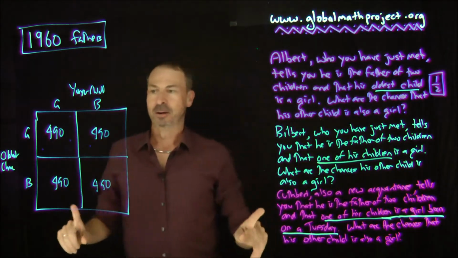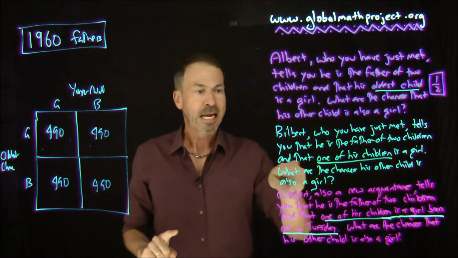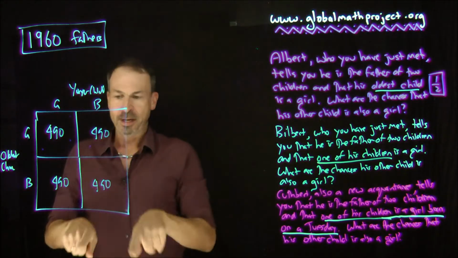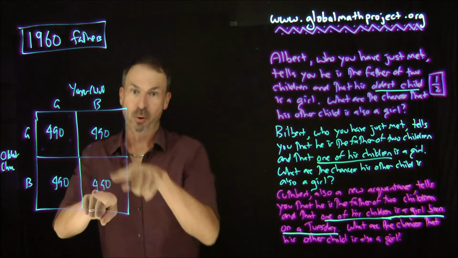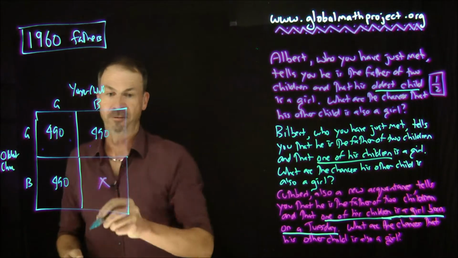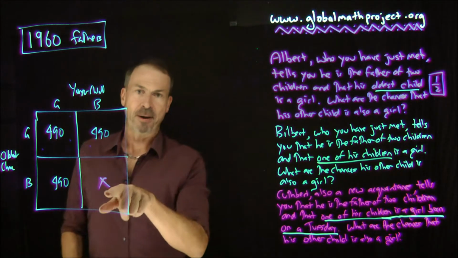Okay, so let's assume Bilbert flipped a coin to choose which child to mention. He mentioned one of his children as a girl. So where is he in this picture? Well, he's not in this part of the picture. He's not in the boy fathers because he mentioned he's got a girl. He's not one of that 490. I'll do this in green. He's not part of that part of the picture.